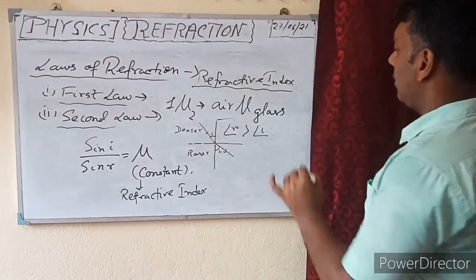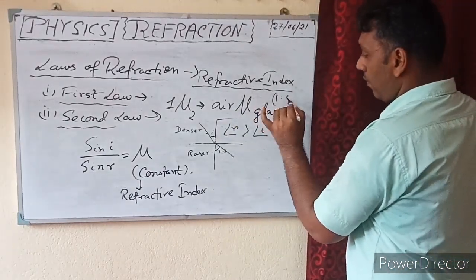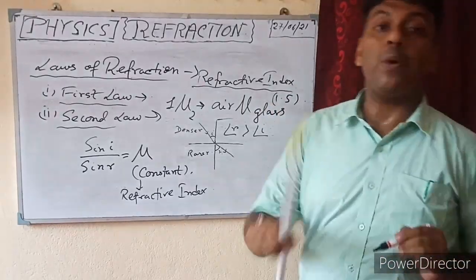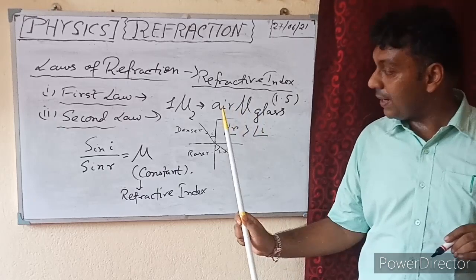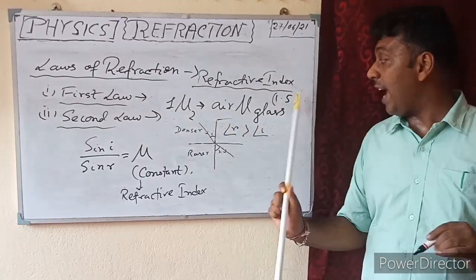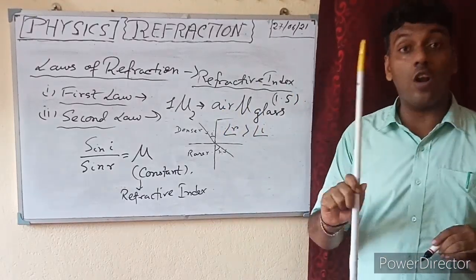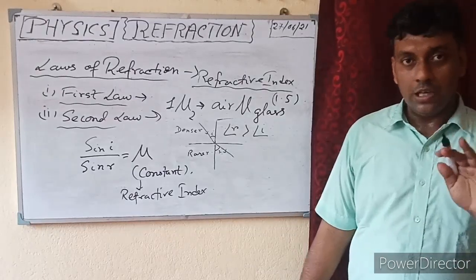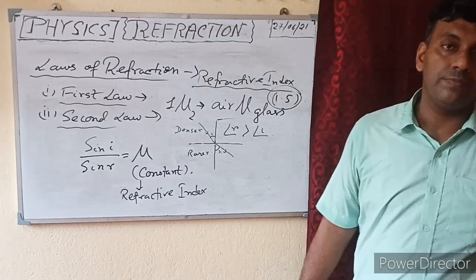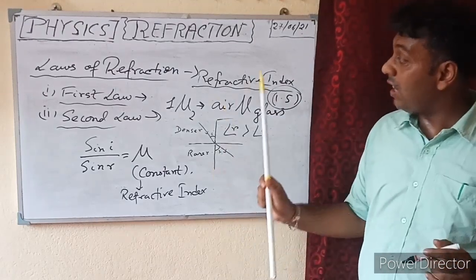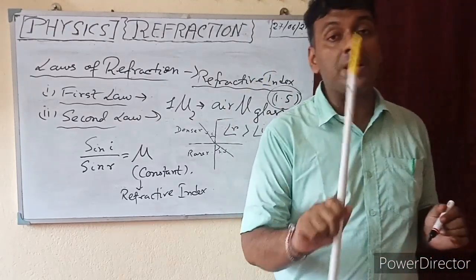Its value is 1.5. The refractive index of the glass in respect to air is 1.5 and it is constant for all the glass. Now you may have asked how this 1.5 comes. Just now I will tell about the definition of refractive index.